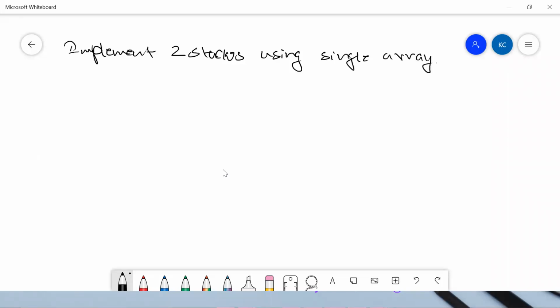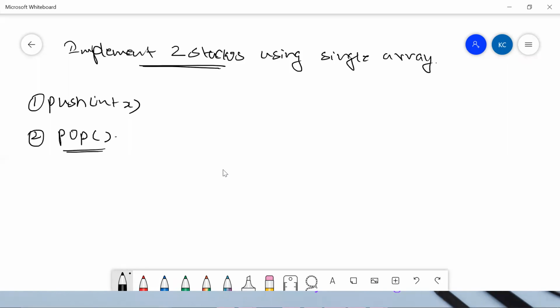Whenever the question says implement a stack, it means we need to implement a stack. A stack has two important methods. The first one is push, push of int x, and then there is one more method which is pop. So these are the two methods that I need to implement. Let's try implementing them one by one.